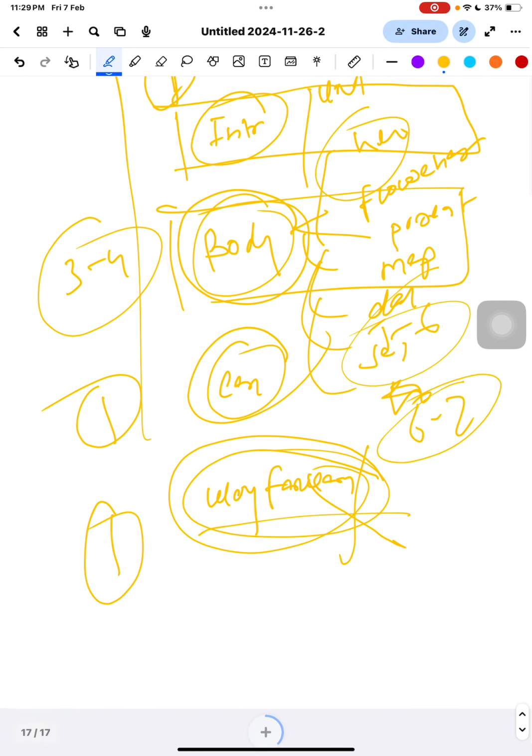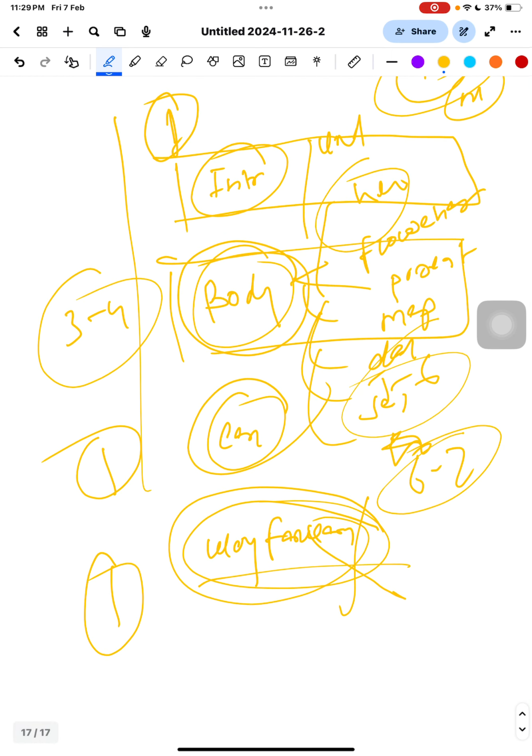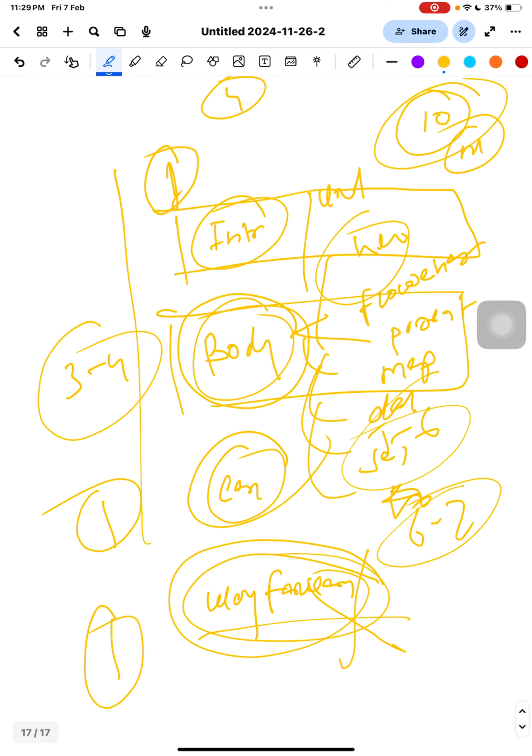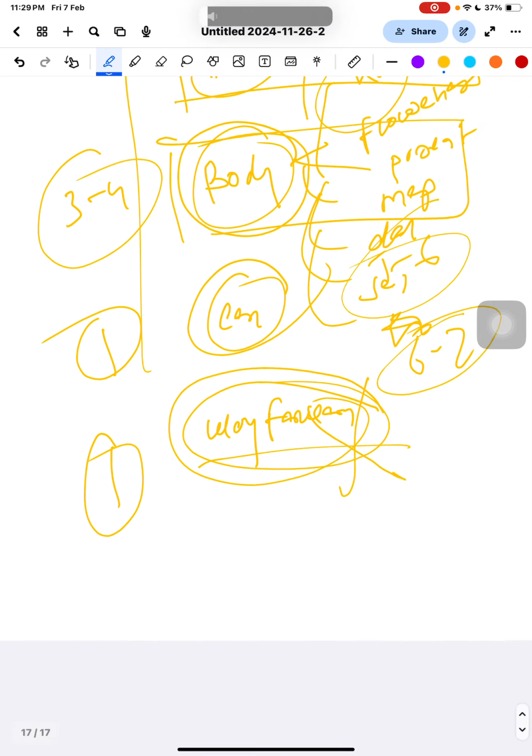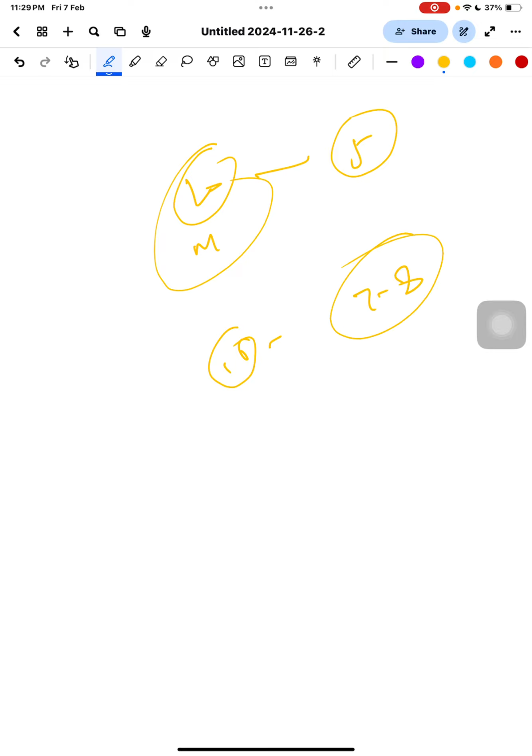These are some important things, because there are marks for every component. If you skip any component, you are going to get fewer marks. In a 10 mark question you can get a maximum of 5 marks, and in a 15 mark question a maximum of 7 to 8 marks.